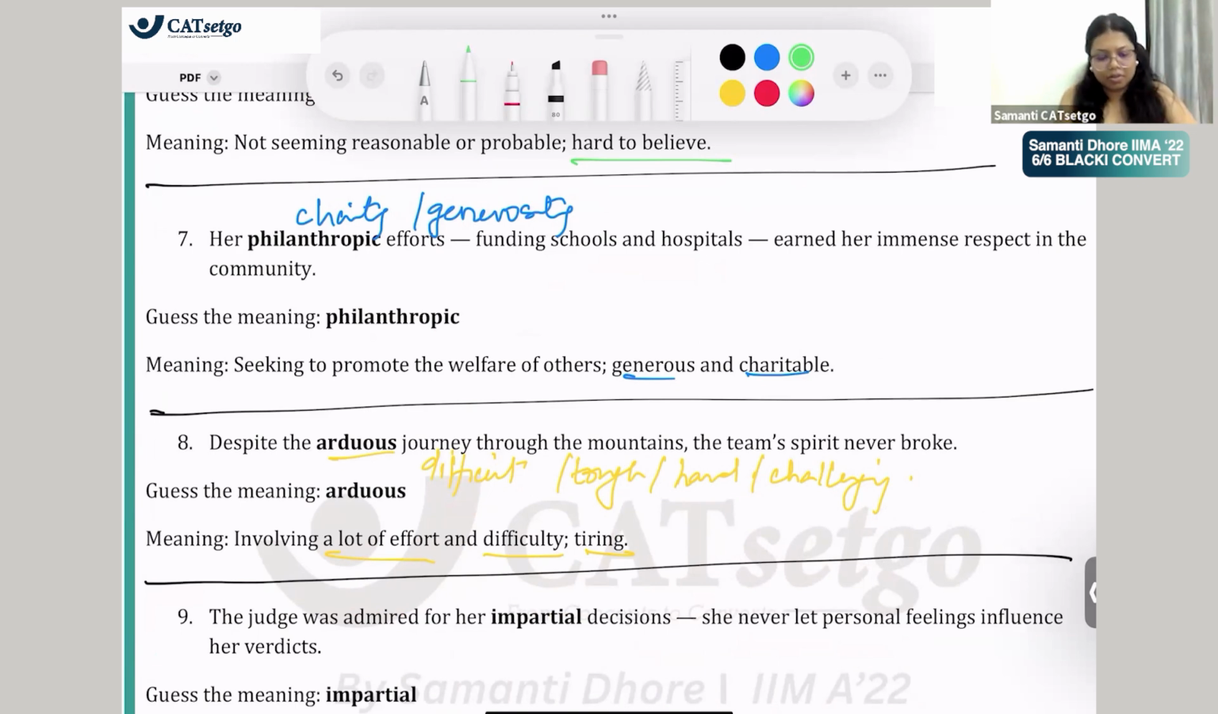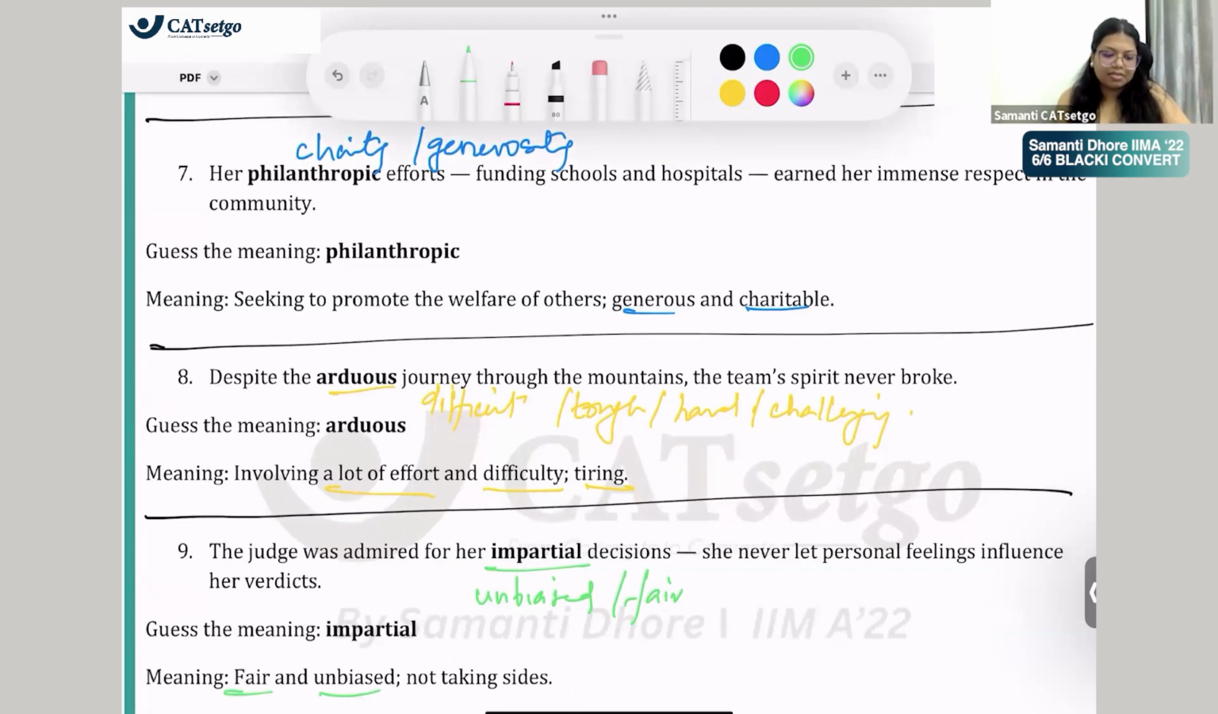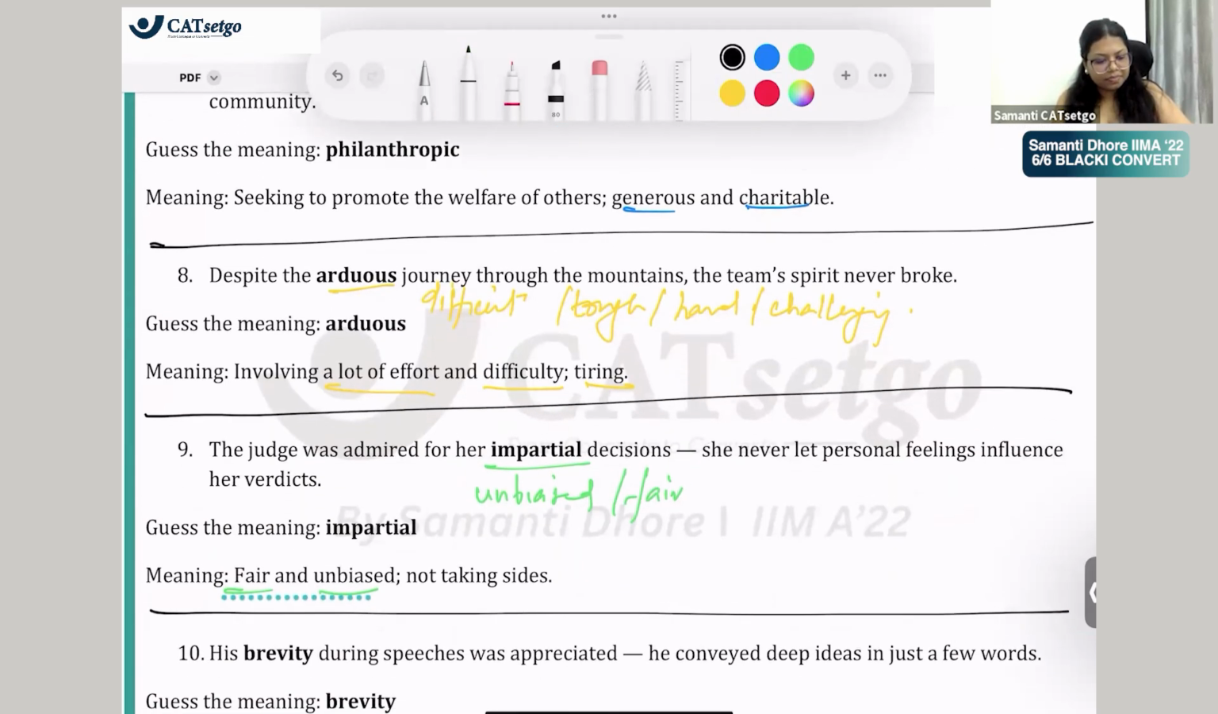ये impartial का तो मतलब पता होगा. Very good, unbiased. Unbiased is the most apt word. ठीक है, fair. Very good. Fair is a good word. Very good. So fair, unbiased, not taking any sides, impartial.